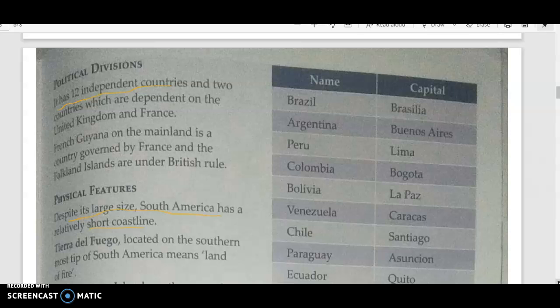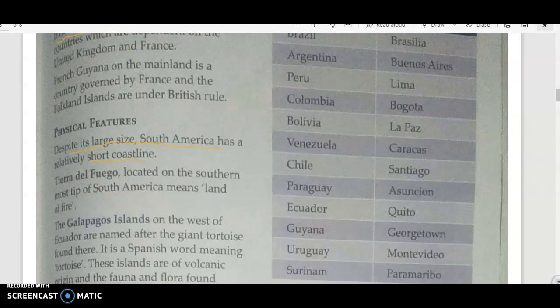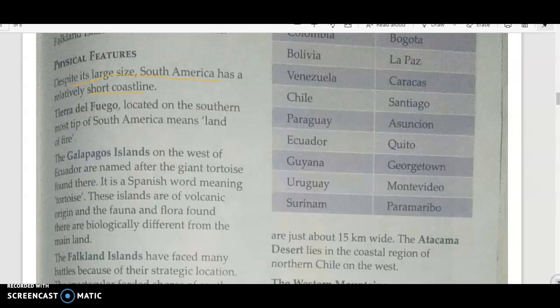Now when we see the political divisions, there are 12 independent countries, and there are 2 countries which are dependent on the United Kingdom and France, right? The 2 dependent territories are French Guiana and the Falkland Islands, which are under the rule of different countries, that is France and Britain. Now today basically we wanted to start with the physical features, so this was a brief recap.